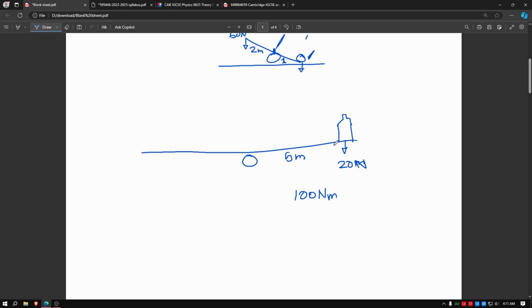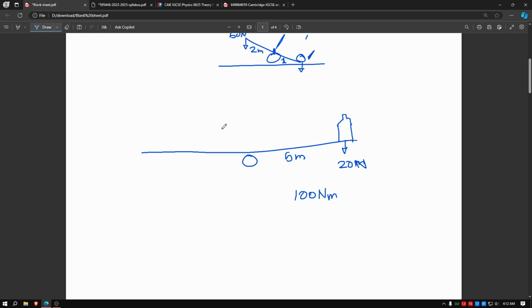And as you can see, if the moment is generated this way, the bar will rotate this way, downwards, and it will keep rotating. We need an anti-clockwise moment. So this is clockwise moment, right? Because the clock moves this way. And what is the anti-clockwise moment? Anything that moves this way, from right towards the left. If you go towards the left, this will be anti-clockwise moment.